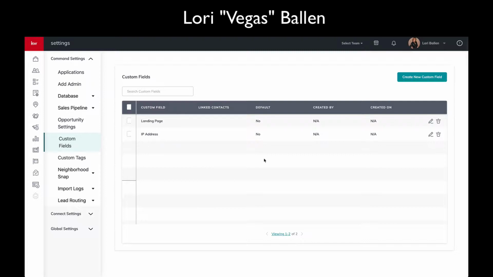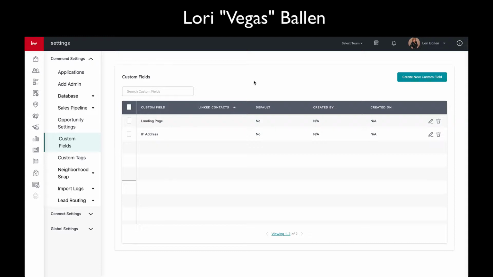I have IP address. The IP address is the unique Internet Protocol address of the web address that somebody's using when they're on the computer, and I can use this with my analytics to look up lead sources, where they landed, where they left, that type of thing. Landing page for me is so I can put a URL in there so I know where the person entered or where they left.